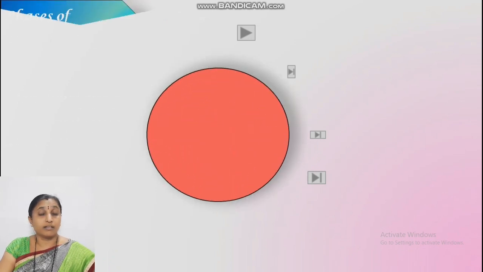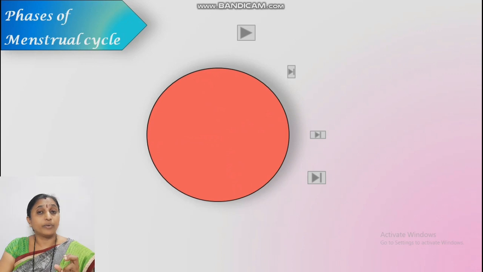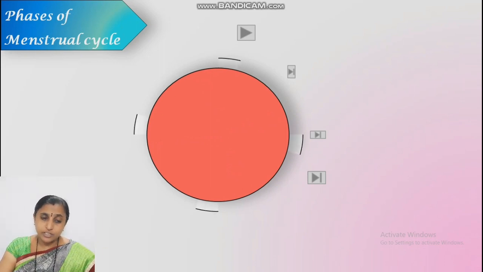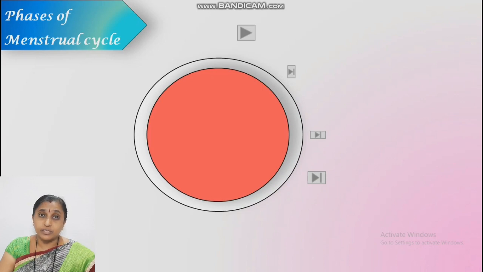Now, the period of the menstrual cycle is about 28 days. It occurs once per month in the female. But when? In the child stage, baby stage, or adult stage? At puberty age. I already told what puberty is. It is the reproductive age. At this age, what happens? The menstrual cycle begins, hormonal changes take place, the ovary becomes mature, and the age of puberty in a girl is 10 to 14 years.